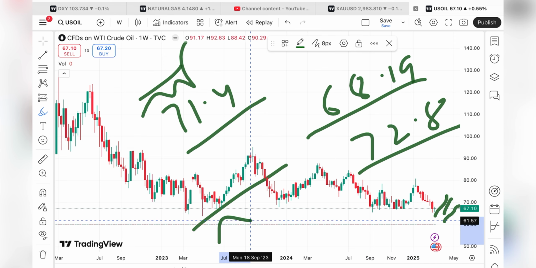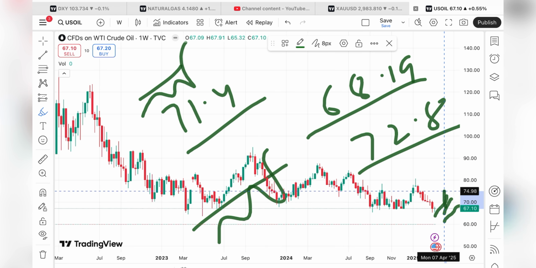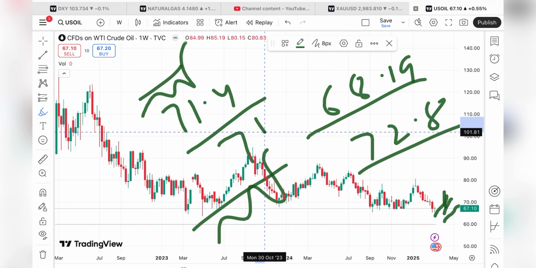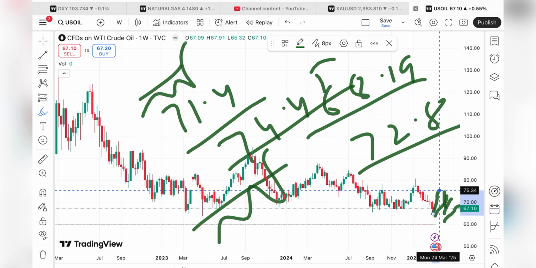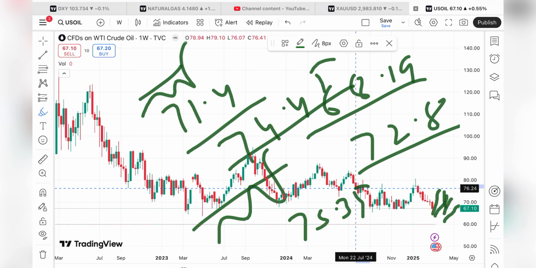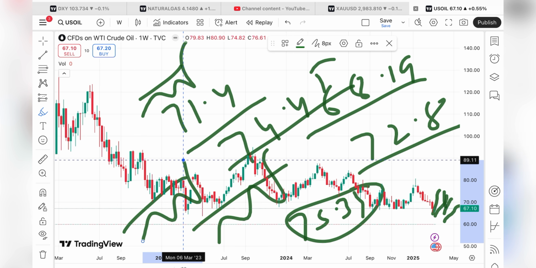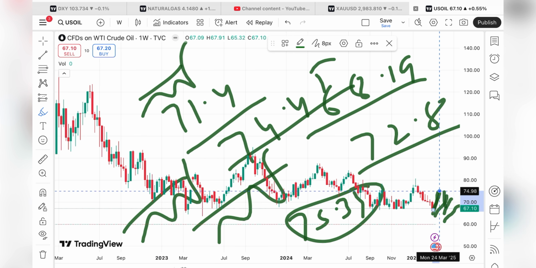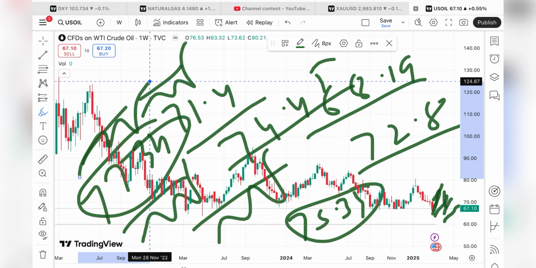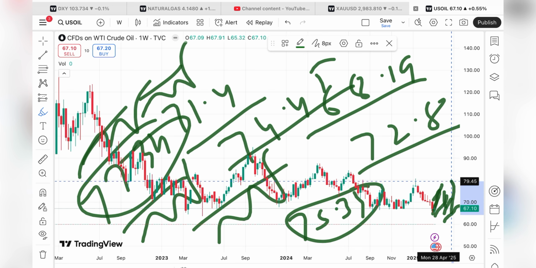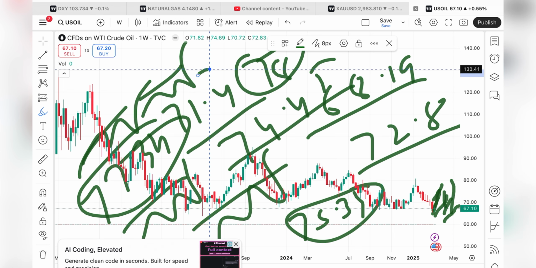This $72.8 has already been tested, so the price will go further upside and touch a level of $74.45. And if that sustains, a further upside we can see towards 75.34, which has already been tested. After 75.34, we will see a level of $77.34, which has already been tested, so the price will go further upside, and yes, it will touch a level of around 78 to 79.